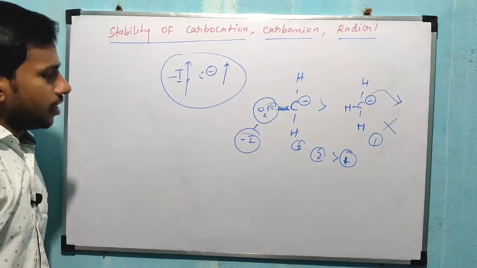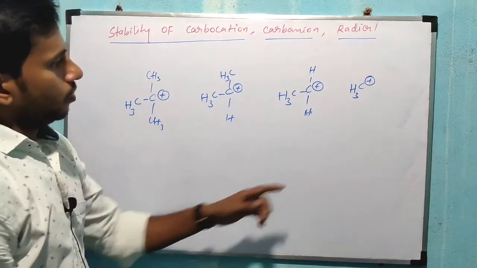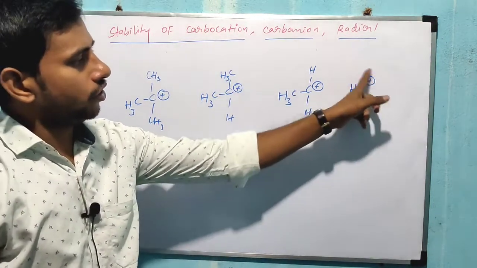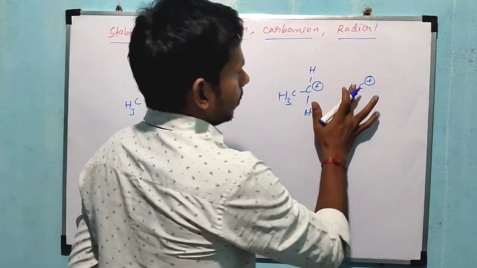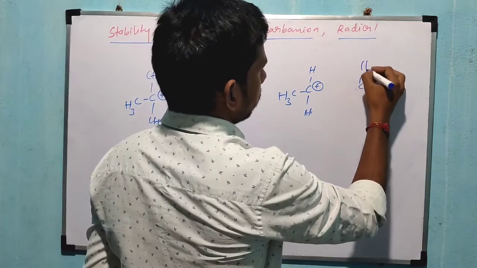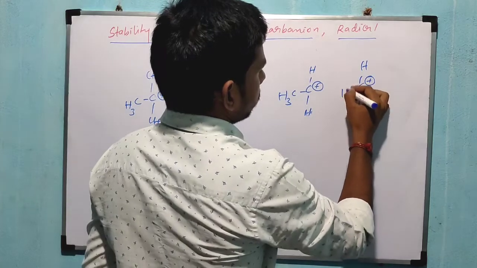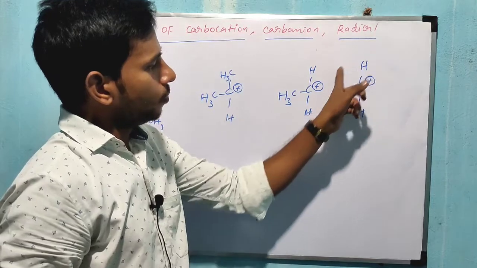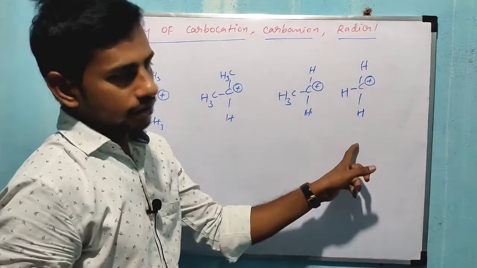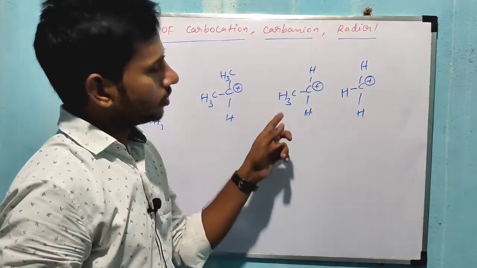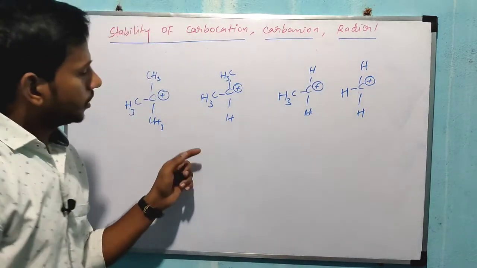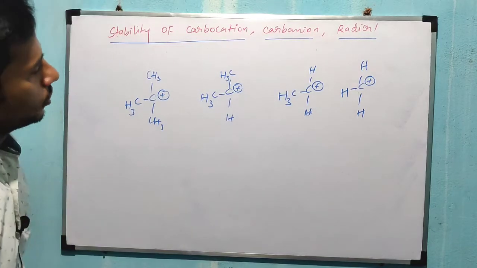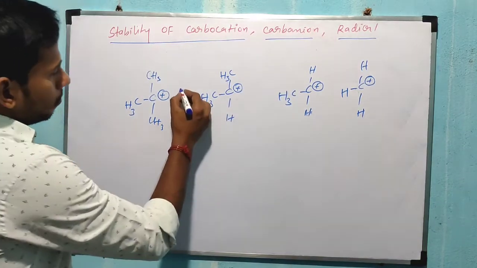So let's see examples. Here there is no methyl, only three hydrogens surrounding the carbocation. Now around this carbocation, how many hydrogens? Here two hydrogens and one methyl group. Here two methyl groups, one hydrogen. Here there is no hydrogen, all are methyl groups, right? So which one is more stable? This one is more stable.